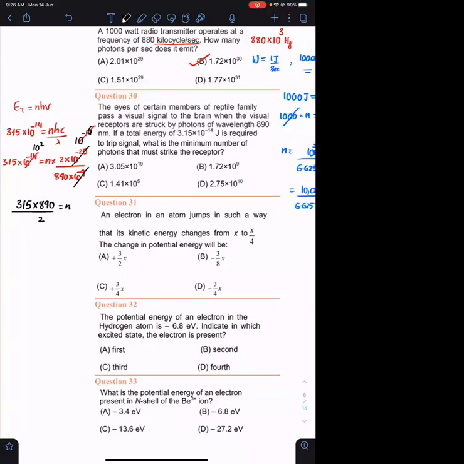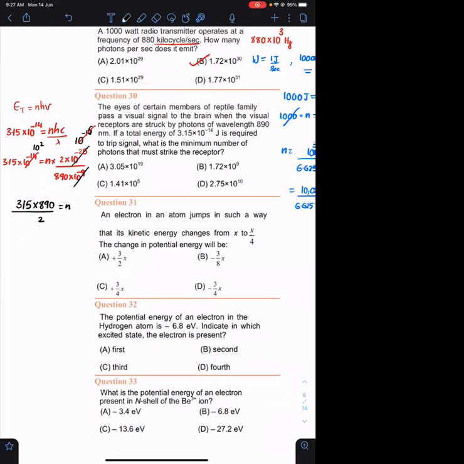Clear है? Yes, sir. 315 into 890 upon 2, it should be of the order 10 power 5 ही है ना. ये जो 141 और इसके बाद आपको 3 zeros आएगा. I think C has to be the right answer. Is C the right answer? Yes, sir. ये उतना बड़ा वैल्यू तो नहीं आएगा ना. ये तो 10 power 9, 10 power 19, 10 power 10 है. इतना बड़ा तो नहीं आएगा.